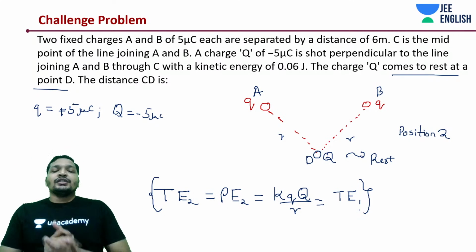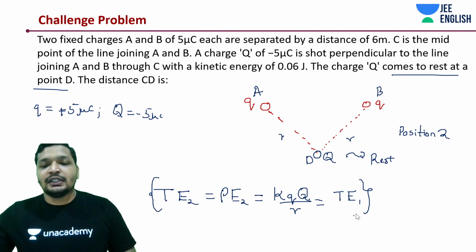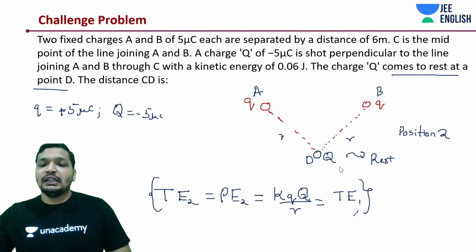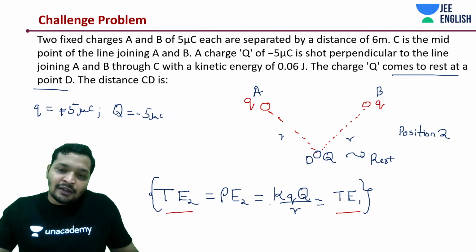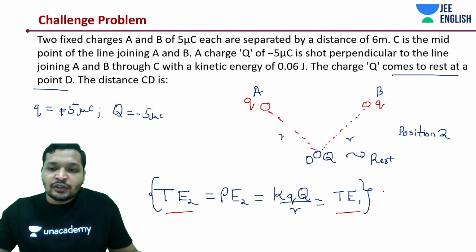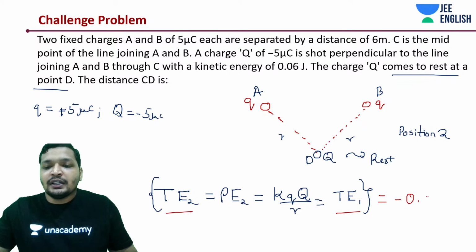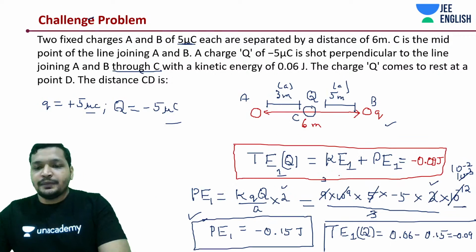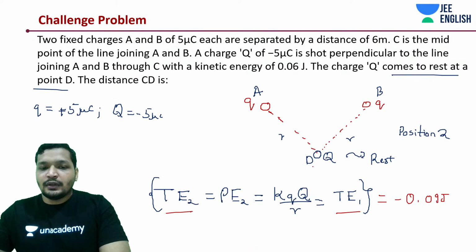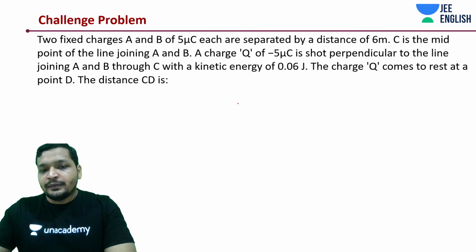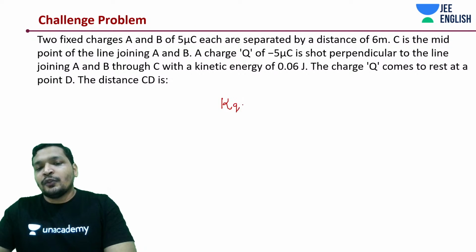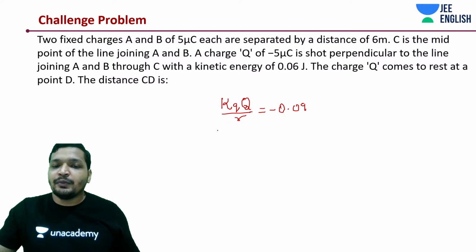Okay. So this is the total energy. This is conservation of energy, that's it. You have total energy at 1, total energy at 2. I've equated it. I've done nothing else. And you also know this is equal to minus 0.09 joules. So let's write it down this way. K into small q into capital Q divided by R is equal to minus 0.09 joules. We know that the potential energy at this position is minus 0.09 joules.